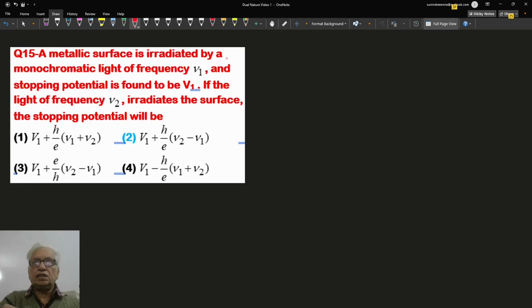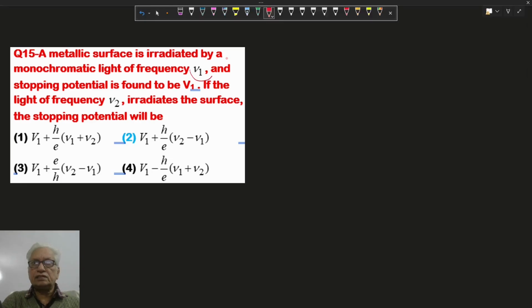4 is correct. A metallic surface is irradiated by monochromatic light of frequency nu1, with stopping voltage V1. If the light has frequency nu2, we have to find the stopping voltage. Now we know the photoelectric equation: h nu equals work function plus e V0.